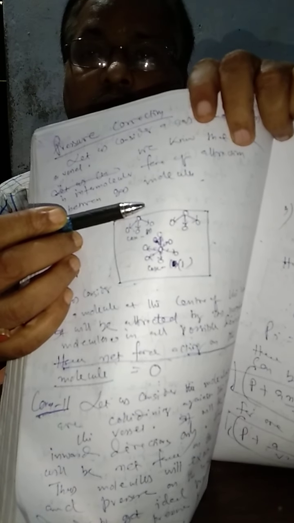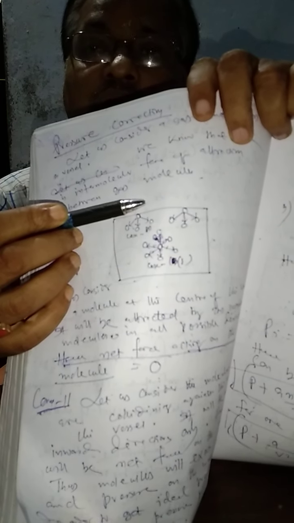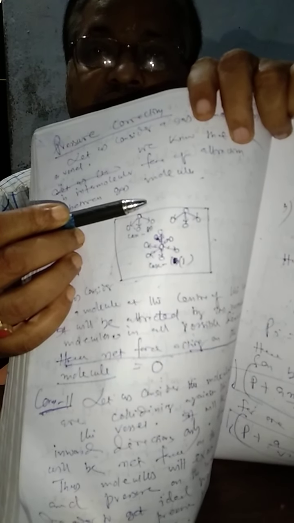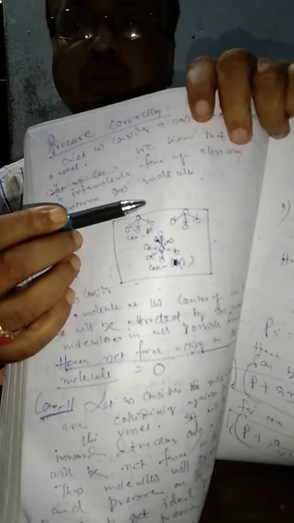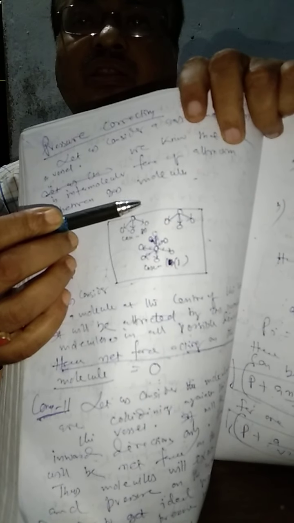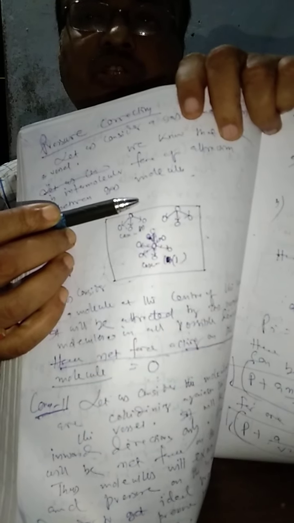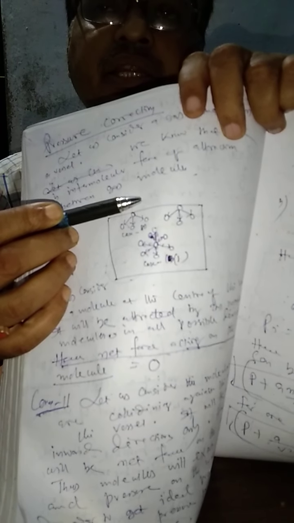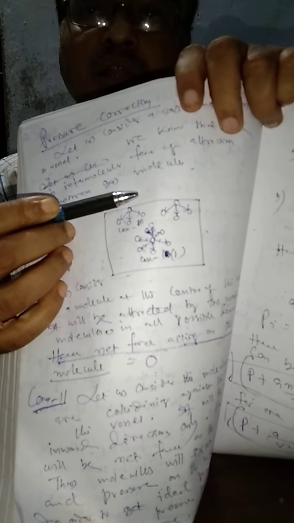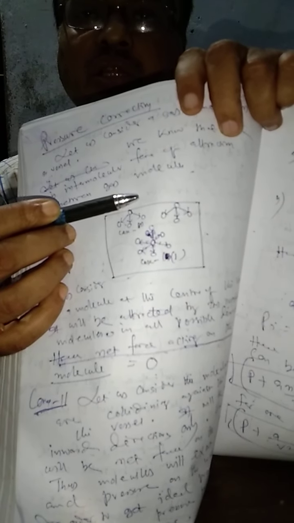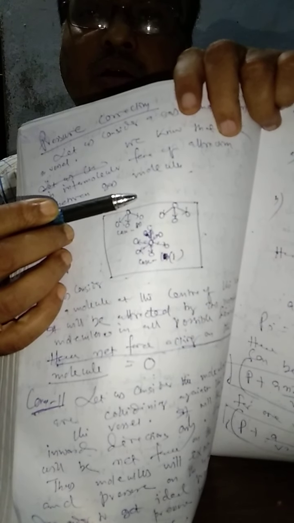Therefore, the molecules about to collide against the wall of the vessel will exert less force and hence less pressure on the wall. Therefore, we will get less pressure than expected from the ideal gas equation or from the kinetic theory point of view, due to this inward attraction of the neighboring molecules of the gas.